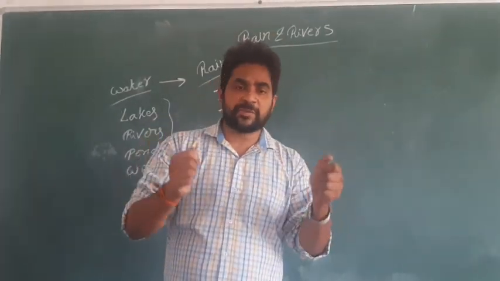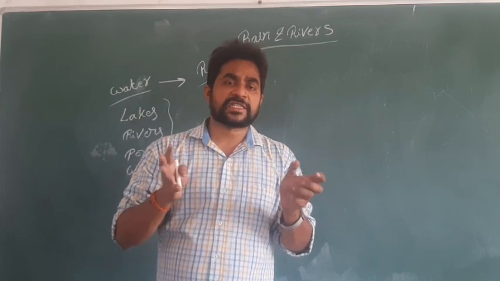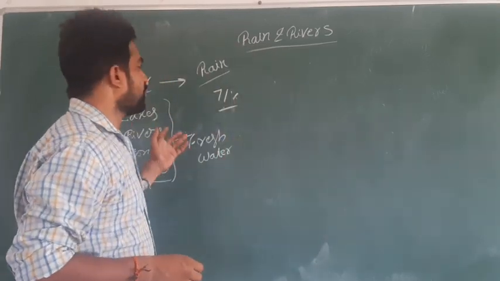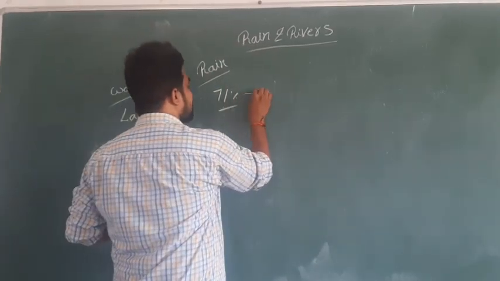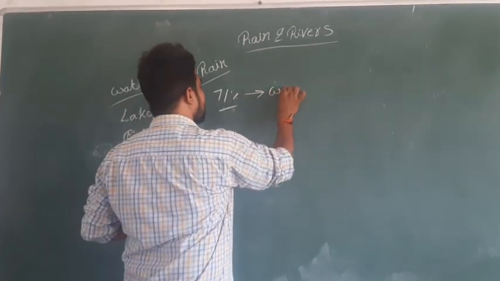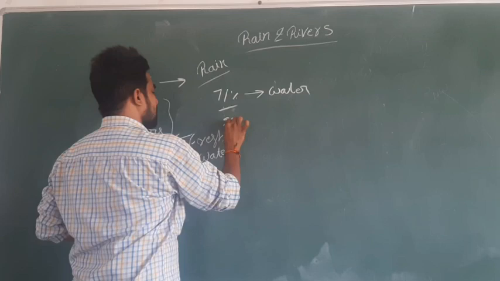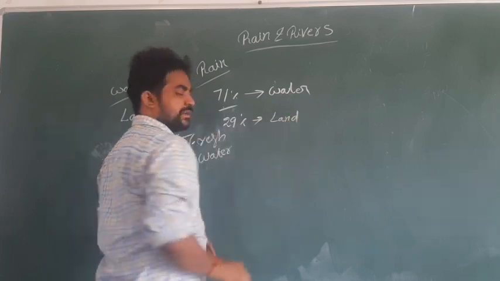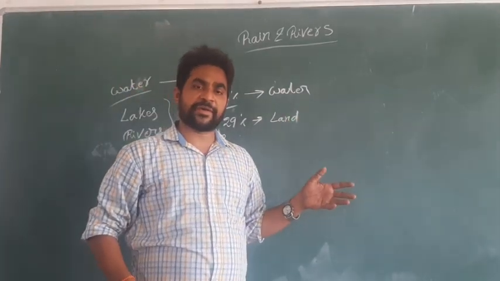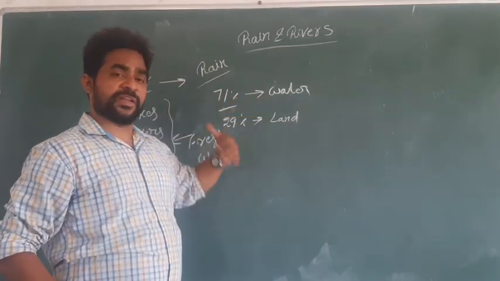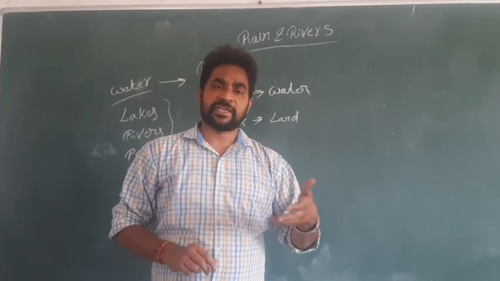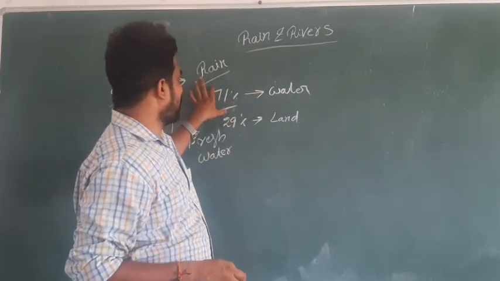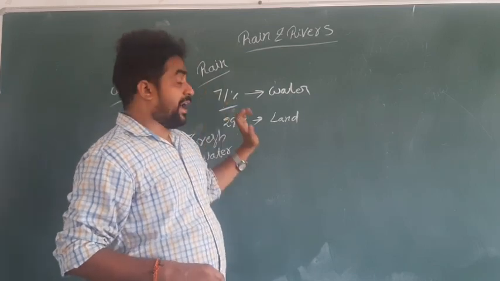If you observe the globe, it shows a sky blue color. The sky blue color represents water. So out of 100%, 71% of the earth is covered with water, and the balance 29% is land. Land means plains, plateaus, mountains, peaks. Water in the form of ocean water, or ice caps, and also lakes and rivers can all be found in the region of 71%.